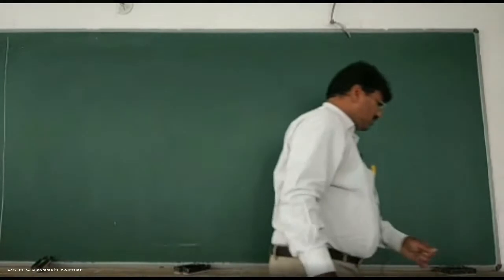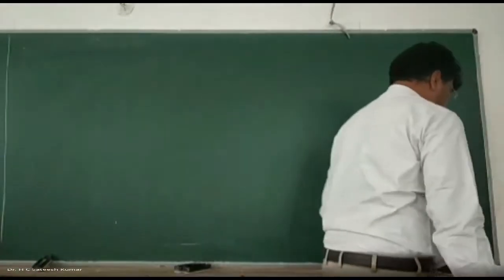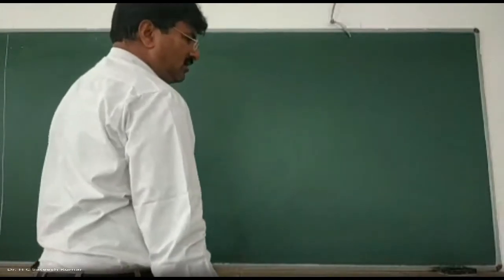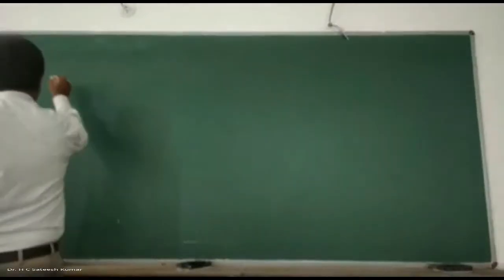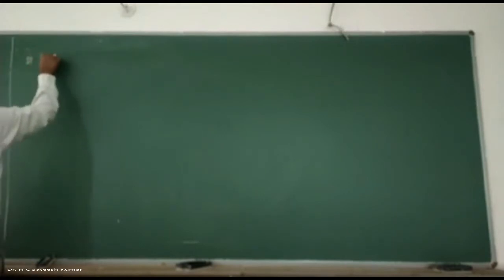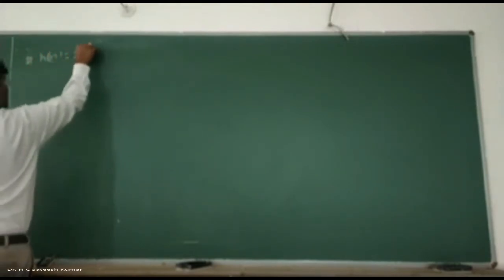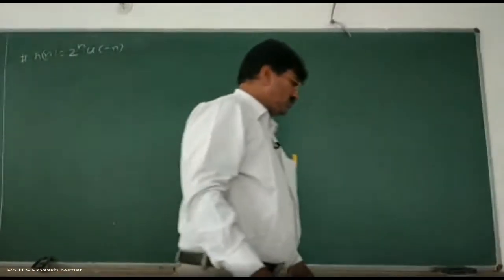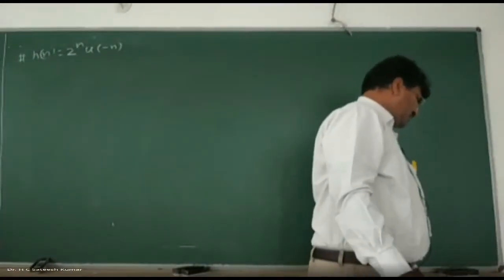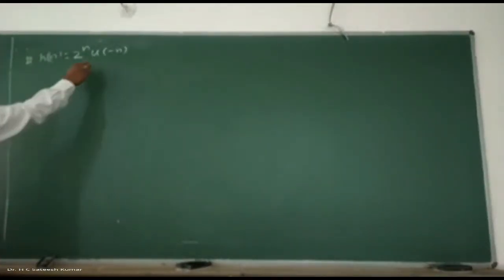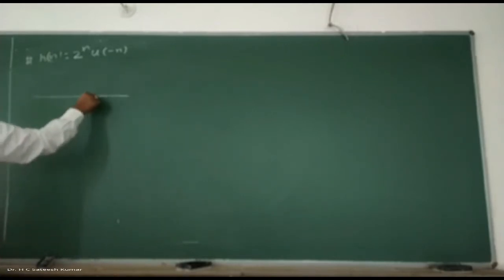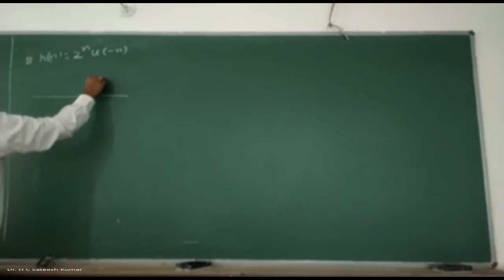Another examination question, for 3 marks, it was asked in electrical. h of n is equal to 2 to the power of n into u of minus n. We don't know whether it is diverging or converging because it is on the negative side. Just check, you'll understand that later on. So u of minus n means the range is towards negative. So therefore 0, 2 to the power of 0 is 1.